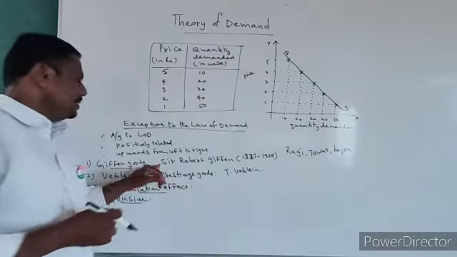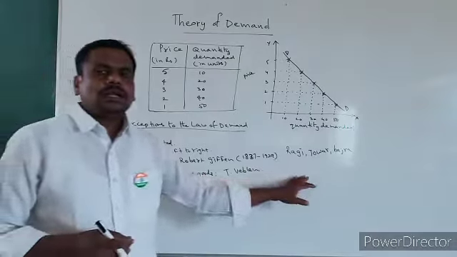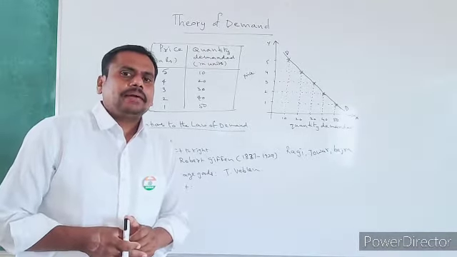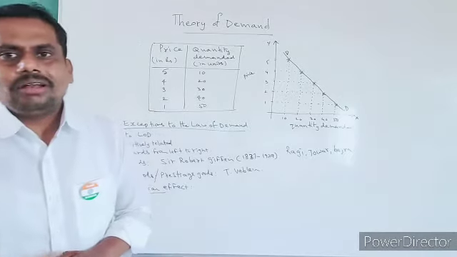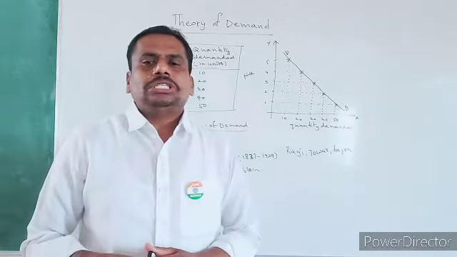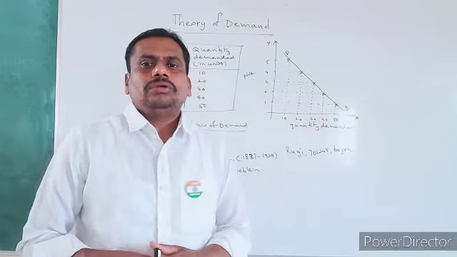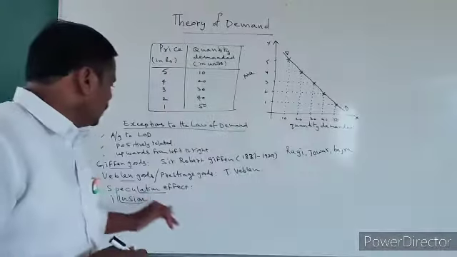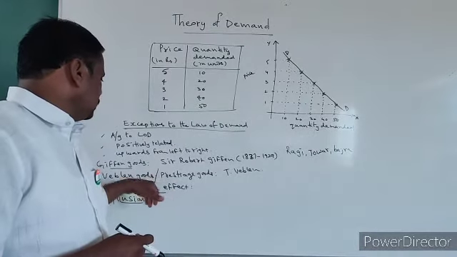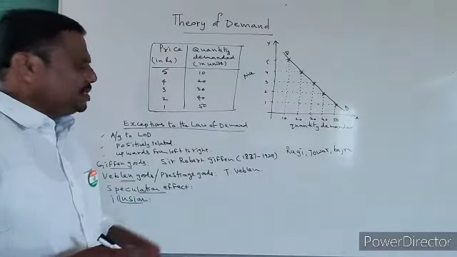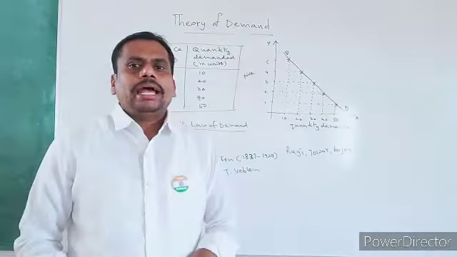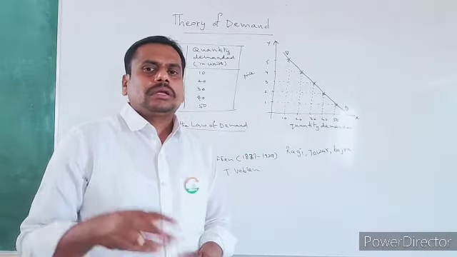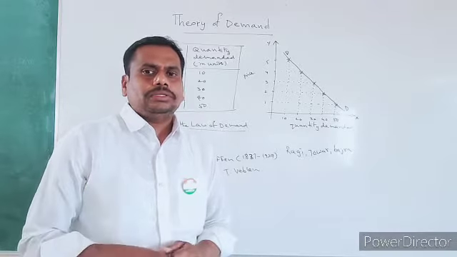That's why such types of goods are called Giffen goods, as it was explained by Sir Robert Giffen, the English economist. These types of goods are called Giffen goods, and this situation is called the Giffen paradox. And the next important one is the Veblen effect or prestige goods. As this situation was explained by T. Veblen, these kinds of goods are called Veblen goods.